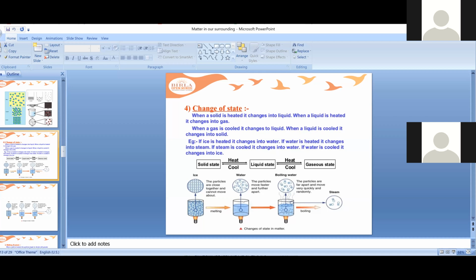So how many changes can you see? Into how many states can you observe the changes? Are they reversible or irreversible? Can you explain to me what is a reversible change in this?